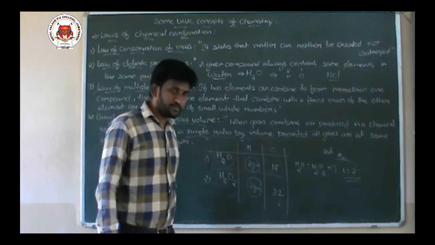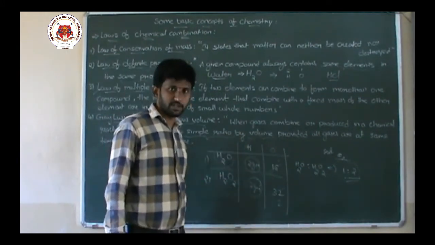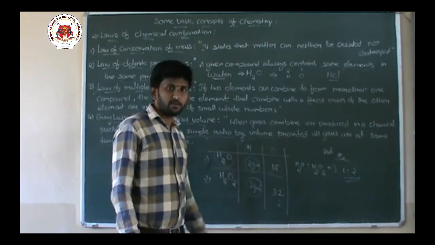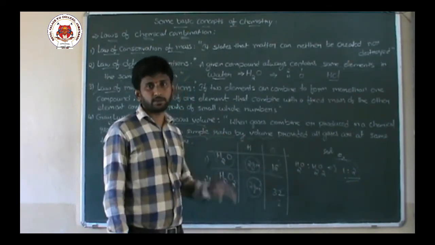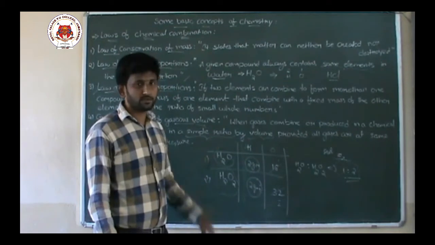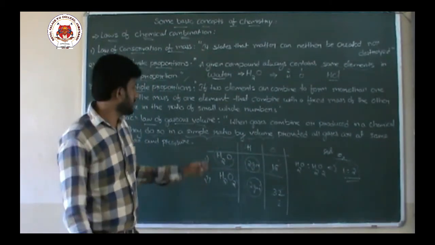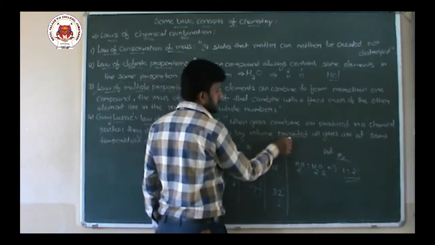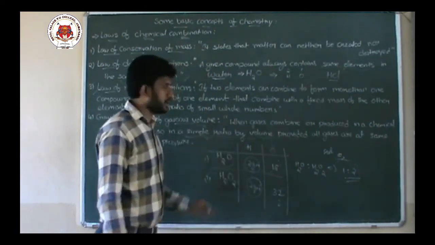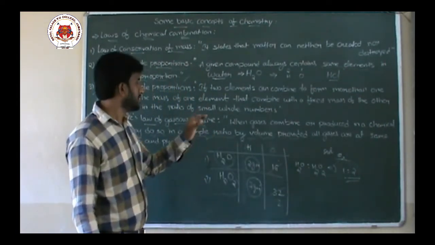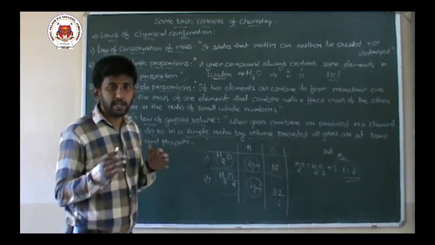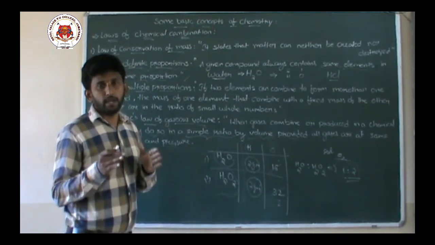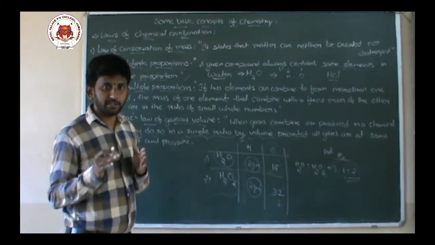I can say if the hydrogen volume is fixed, then the oxygen volume reacting with hydrogen is again in a simple ratio, so 1:2. This holds provided that all the gases are at the same temperature and pressure, meaning the reaction should proceed at constant temperature and pressure.